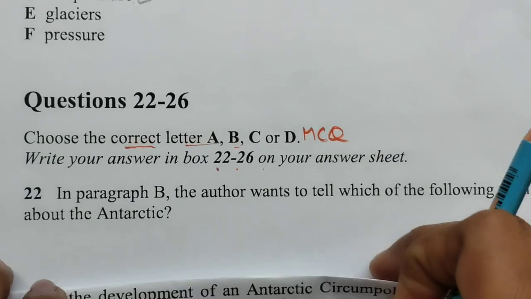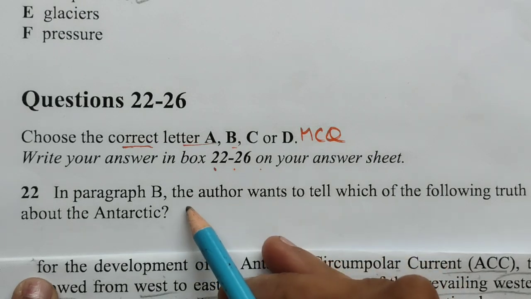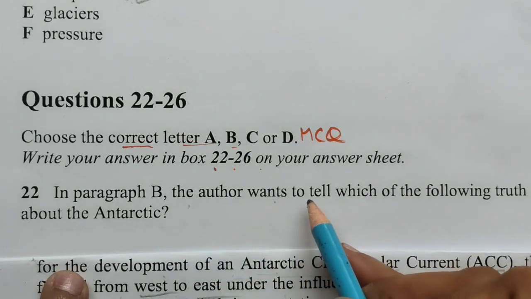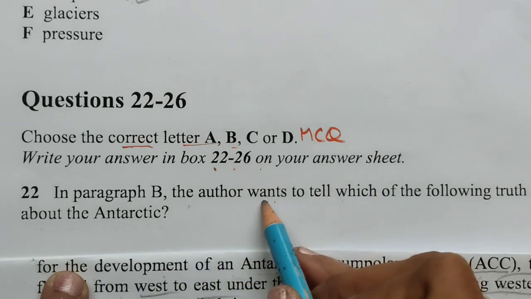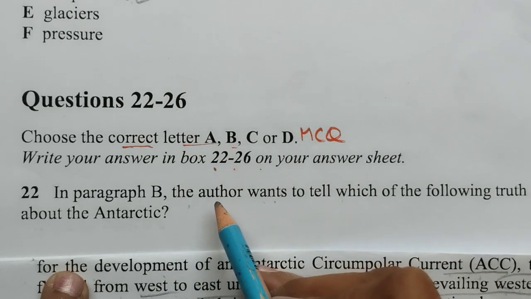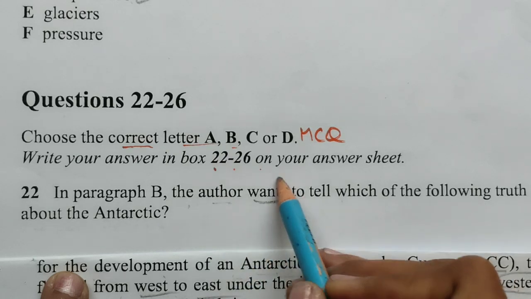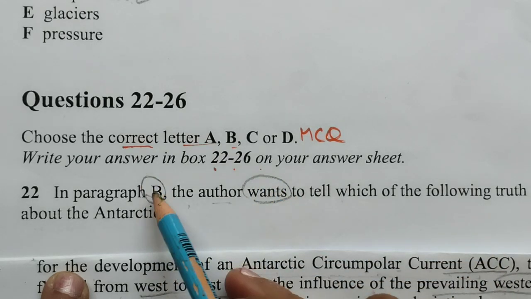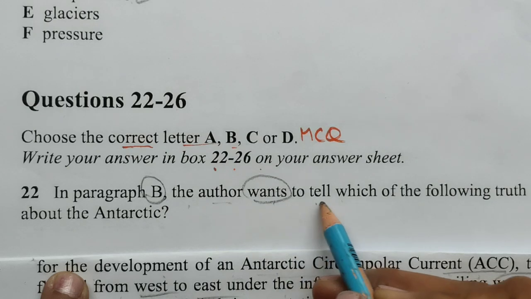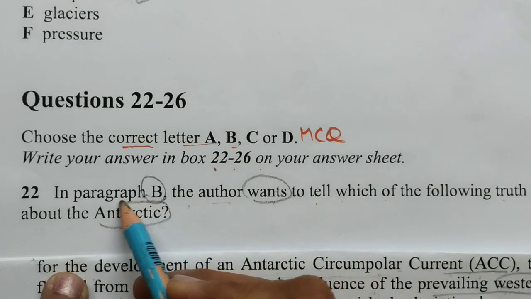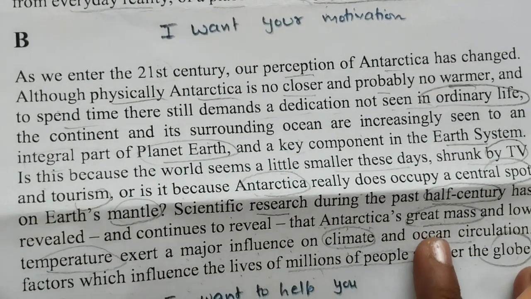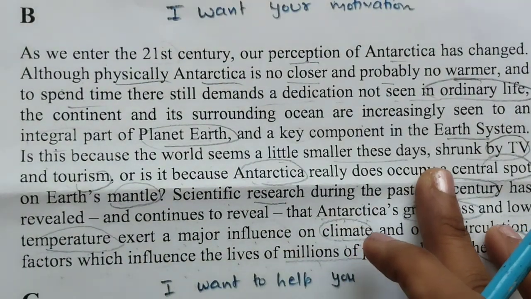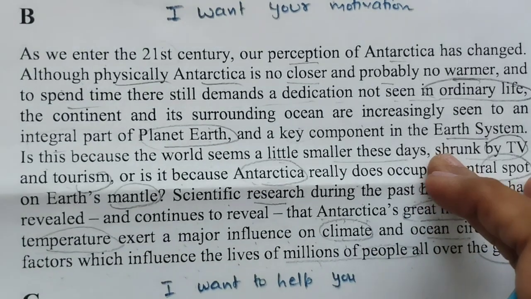See this. So how to do multiple choice question? We will read this. We will come out with the keyword and just go to the location of the keyword in the paragraph and just try to read, understand the demand of the question. In paragraph B, location they have given, the author wants to tell which of the following is truth about Antarctica. So let's read B paragraph. What is the truth about Antarctica? That we have already read.